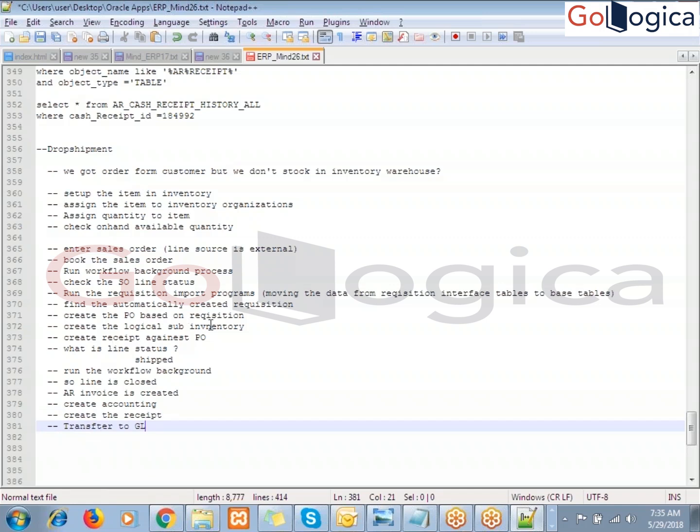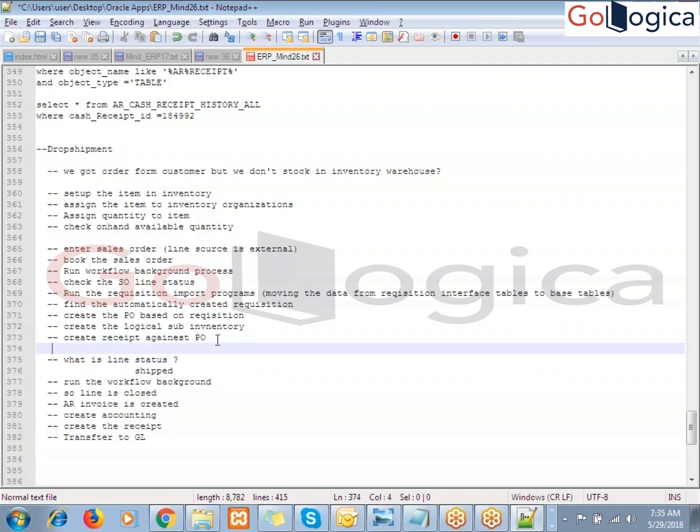Once the logical receipt is created here, you can follow the second step process. Create the AP invoice.